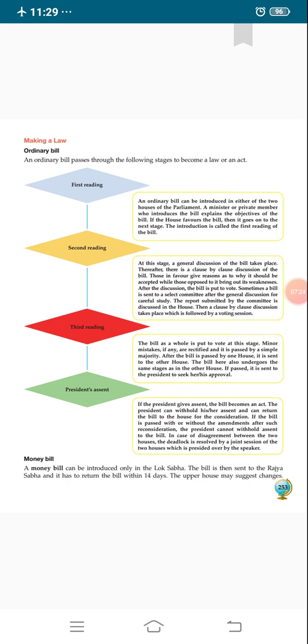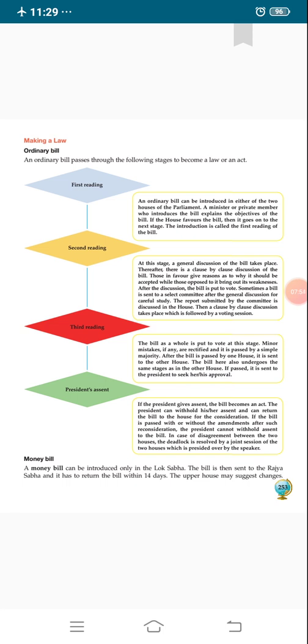If he represents the ordinary bill in Lok Sabha and the Lok Sabha members favor the ordinary bill, then it will go to the next stage. And if he represents it in the Rajya Sabha and the Rajya Sabha members favor it, it goes to the next stage. This introduction is known as the first reading.